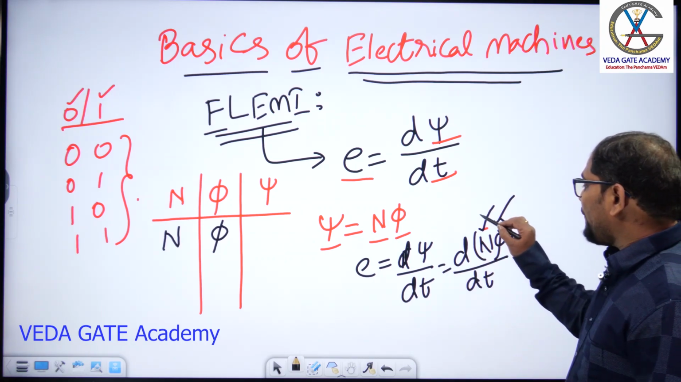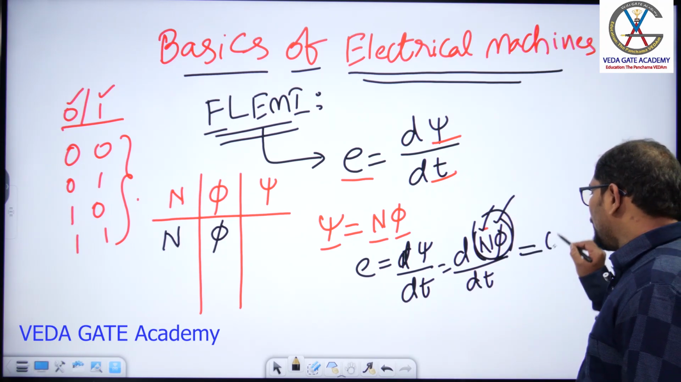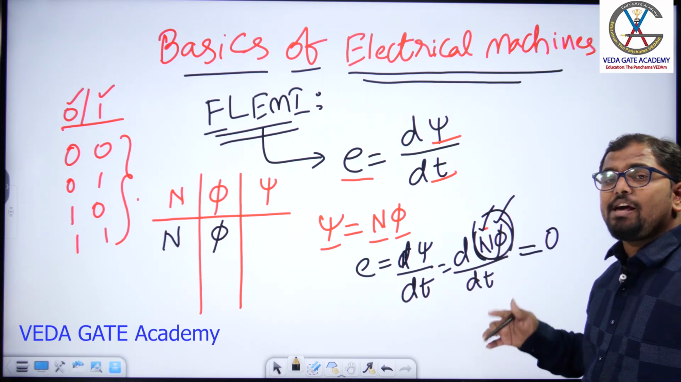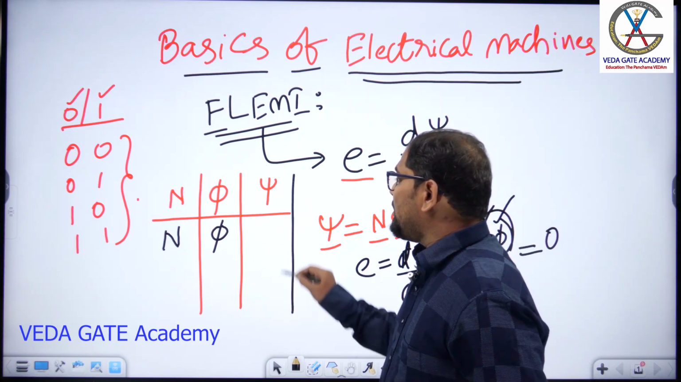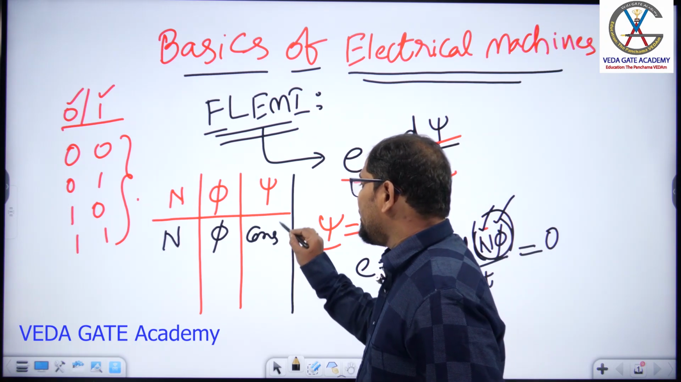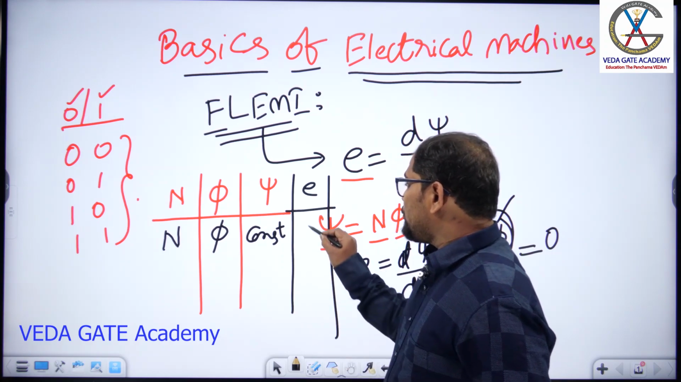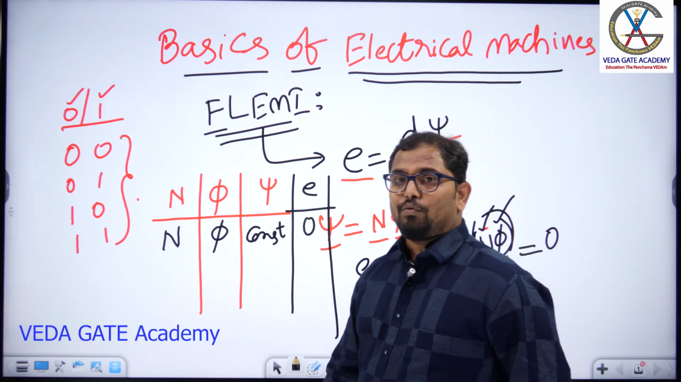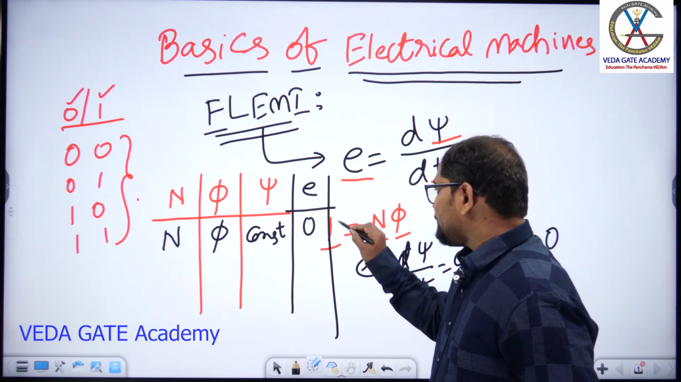So differentiation of any constant, what will you get? We will get 0. So differentiation of a constant is 0. Now the flux linkage is a constant value here. So what will happen to the induced EMF E? The induced EMF we will get as a 0 value. Yes or not?